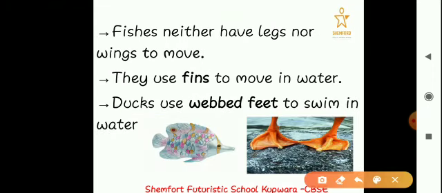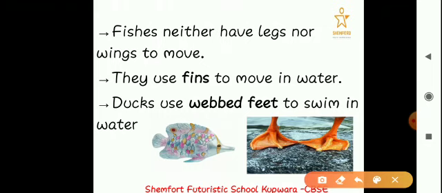Fish. Now talking about fish. Fish neither have legs nor wings to move. Fish are the animals which don't have legs like animals such as tiger, lion, cow, horse, etc. They don't have legs like them. They also don't have wings like birds. They don't have wings, they don't have legs. But what do they have?